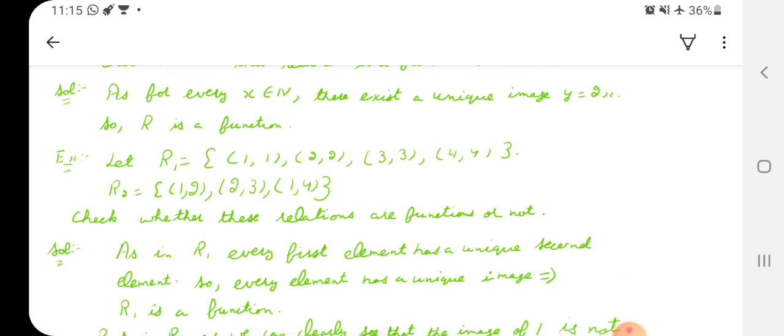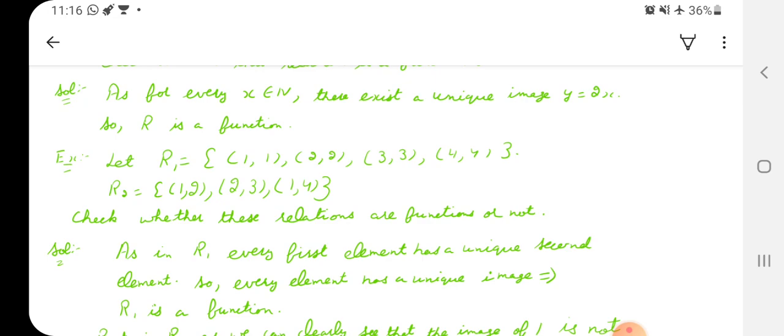Now let me see another example. Two relations are given to you. These are not in set builder form, these are in roster form, right? Now we have to see whether these relations are functions or not. Let me see first the first relation, which has ordered pairs (1, 1), (2, 2), (3, 3) and (4, 4).